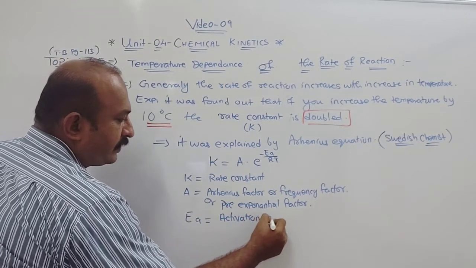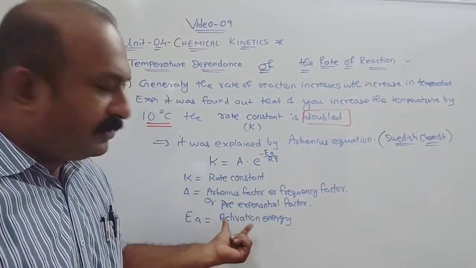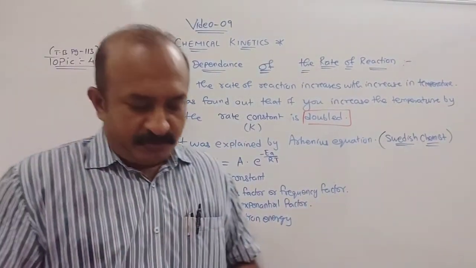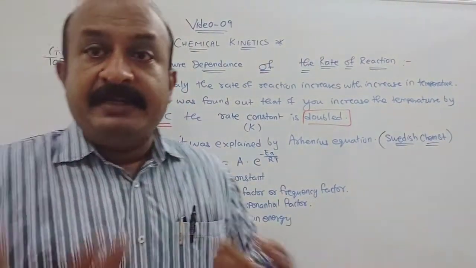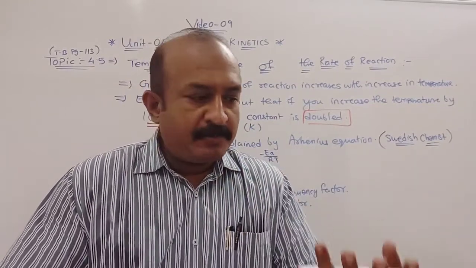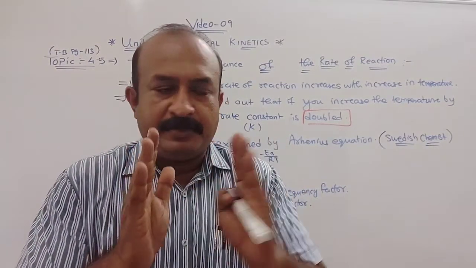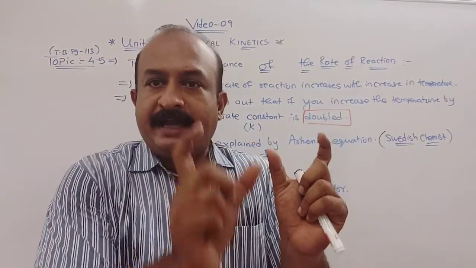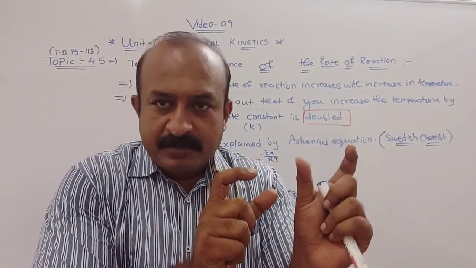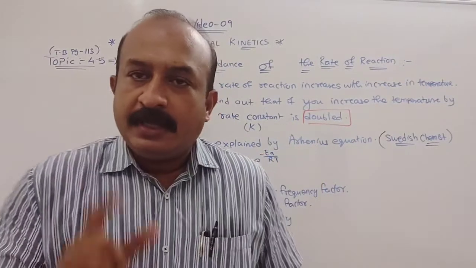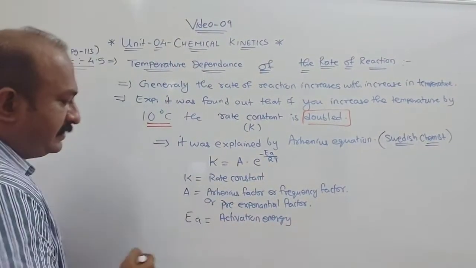Before deriving this relation, we will first study activation energy. If a question is asked, what is activation energy? We can say it is the energy required to form an intermediate. An intermediate is a product which is formed before the final product: after the reactant you get the intermediate, and after the intermediate you get the product. So the energy required to change a reactant into an intermediate is called activation energy. That we will explain after this topic.